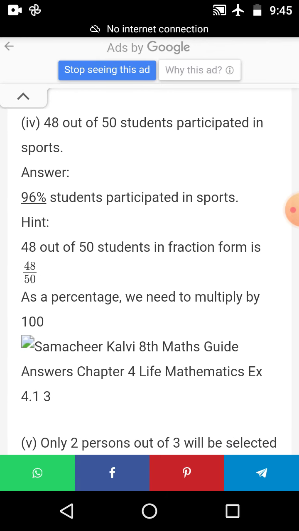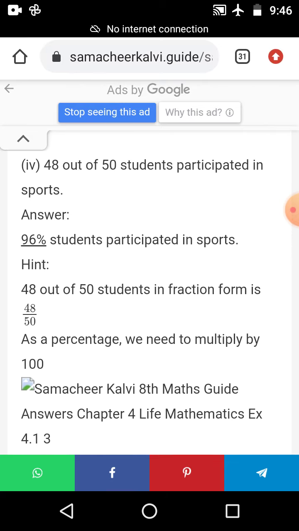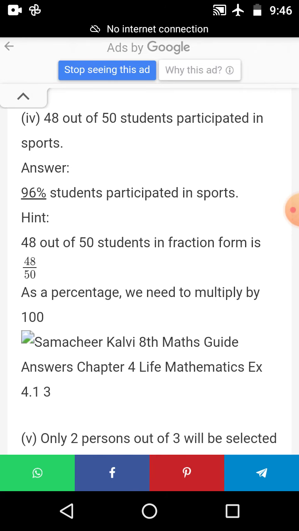Then in fourth subdivision, 48 out of 50. How will you give? They have given 48 out of 50. So you have to convert into out of 100. Okay ma'am? For this the answer will be 96%.